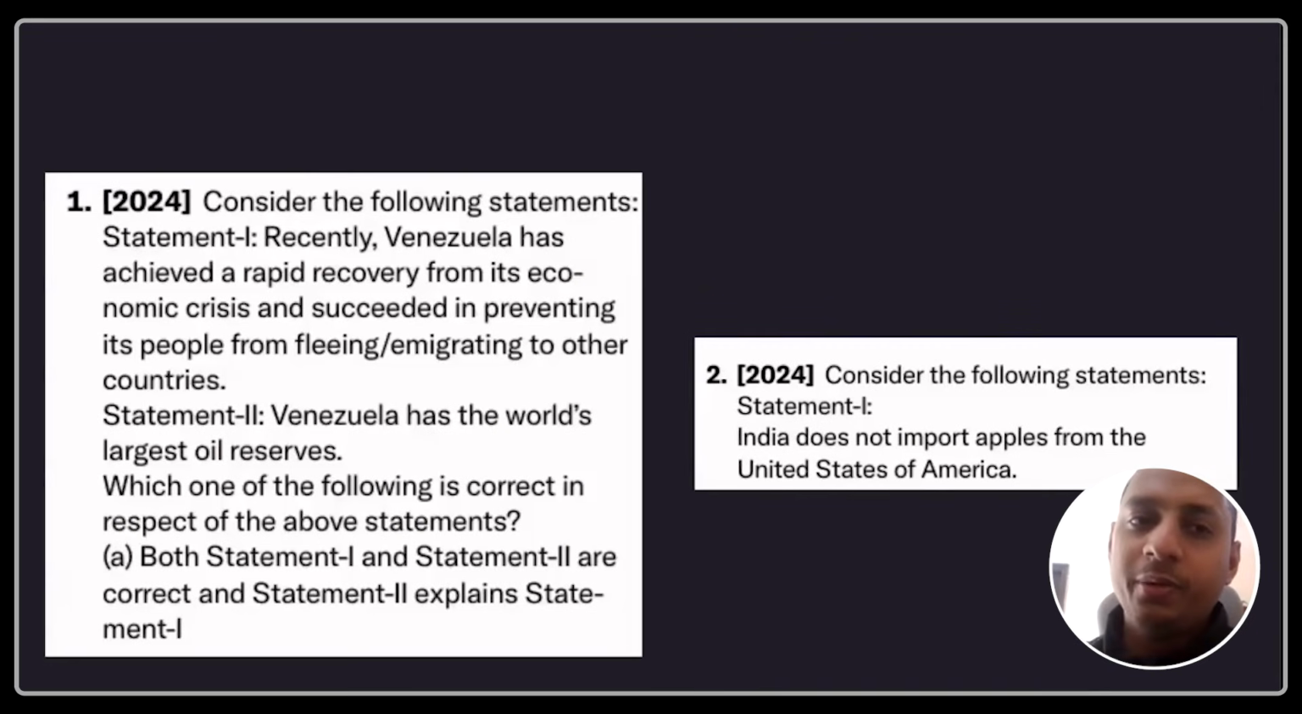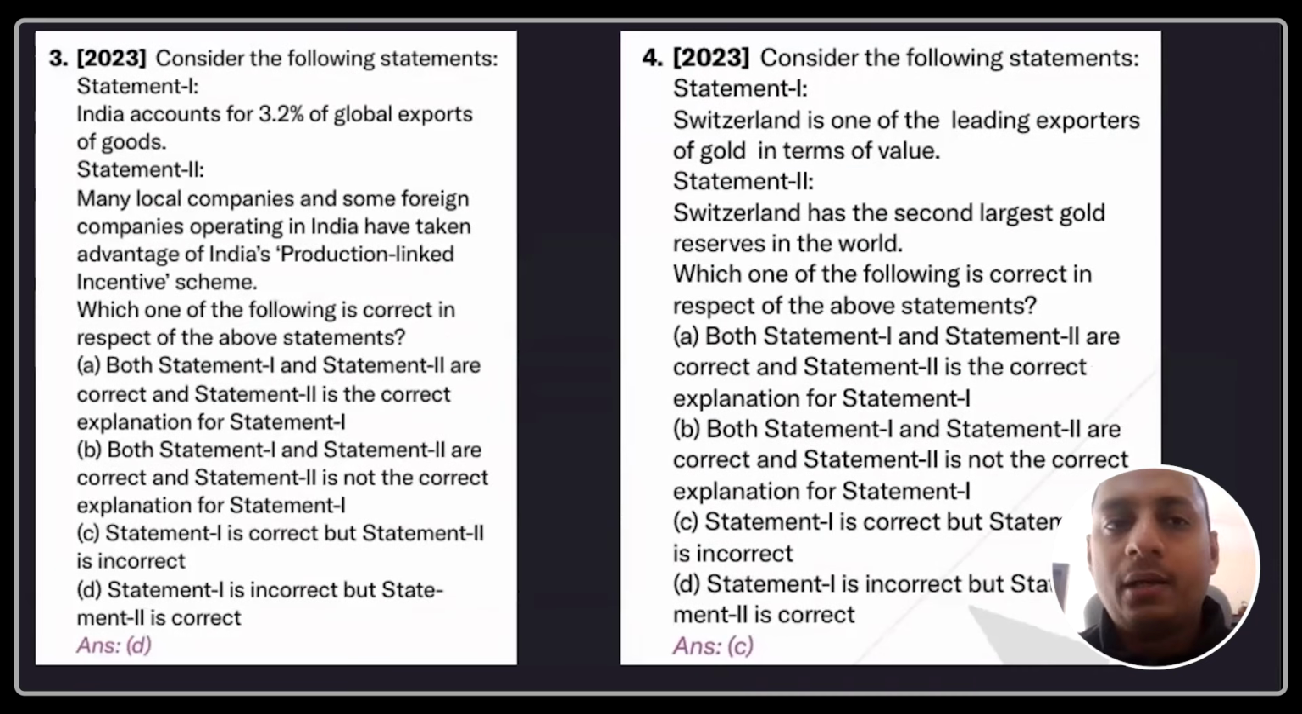In 2024, UPSC have already asked about Venezuela, or else we could have said that, okay, fine, Venezuela might come. UPSC in 2024 have, for no reason, asked about India does not import apples. Maybe at least one apple India will import, right? So obviously the first statement is incorrect here. UPSC have asked about India accounts for 3.2% of global exports, the overall.